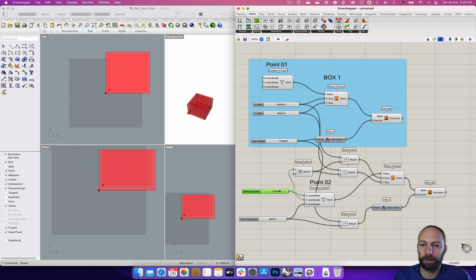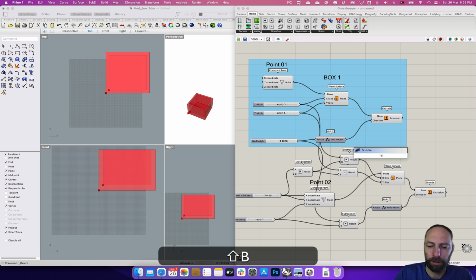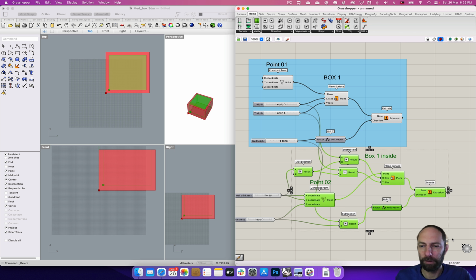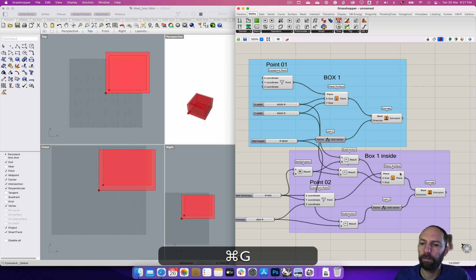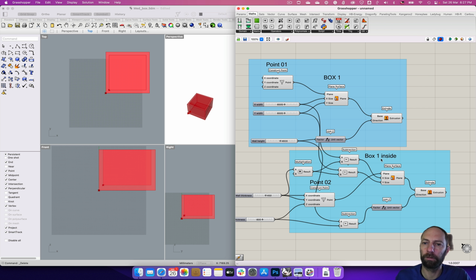So what we can do, let's maybe just pull these out a bit. Let's use that, and before we group them, let's also create a title. Box 1 inside, so just so we know what's going on, and then we can group all that and maybe make that a color as well, similar to that one, just so we've got some consistency happening. So we've got our first box started, which is great.